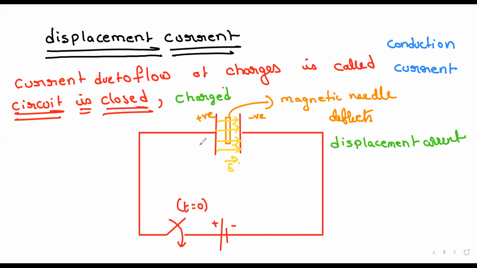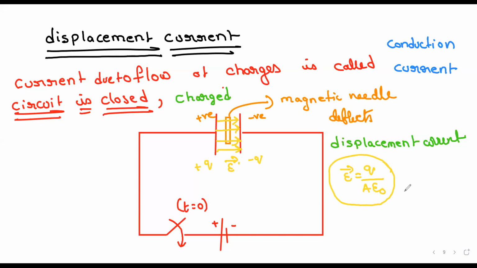If the charge on the plates of the capacitor is Q, what is the formula for the electric field? The formula is E is equal to Q by A epsilon naught. Remember this: the electric field between the plates of a capacitor is given by Q by A epsilon naught, where Q is the charge on the plate of the capacitor, A is the area, and epsilon naught is the permittivity of free space.